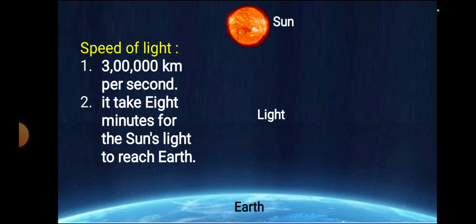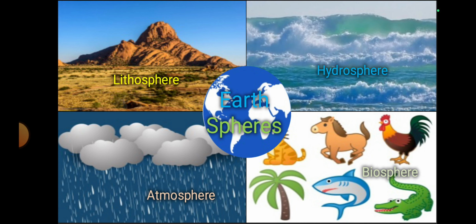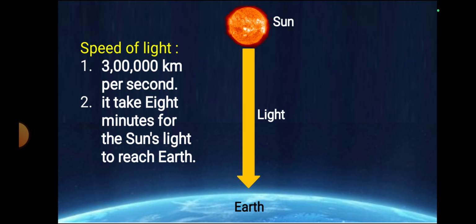So this is sun and here you can observe Earth also. Speed of the light coming from the sun is 3 lakh kilometers per second. It takes 8 minutes for the sunlight to reach the earth. 8 minutes take from the sun to earth.